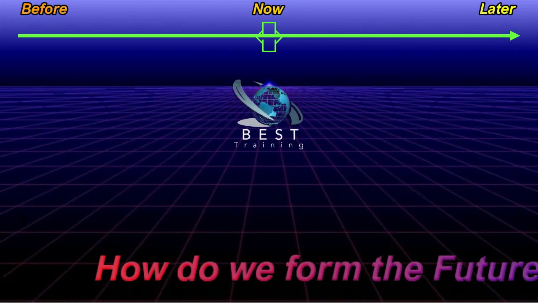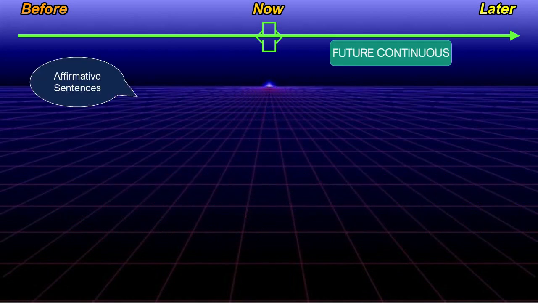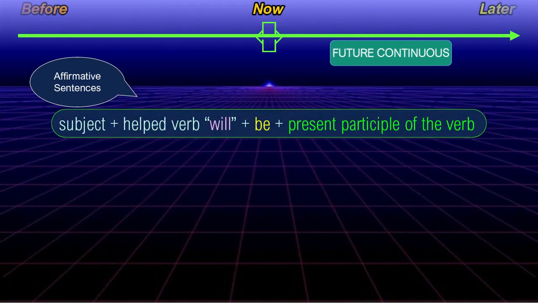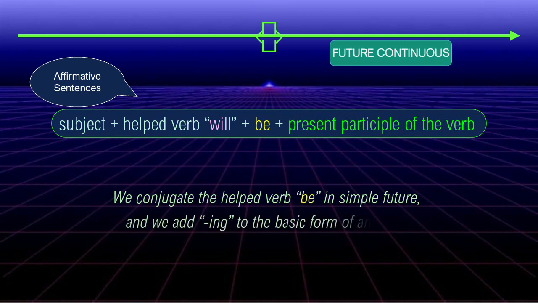How do we form the future continuous? The structure of the future continuous in affirmative form is subject plus helper verb will plus be plus present participle of the verb. Conjugate the helper verb be in simple future and we add -ing to the basic form of any verb.